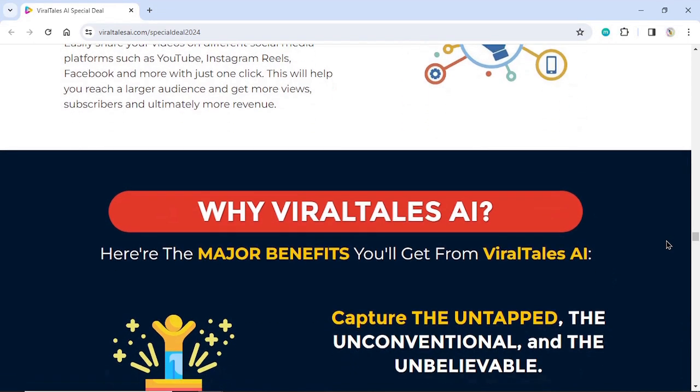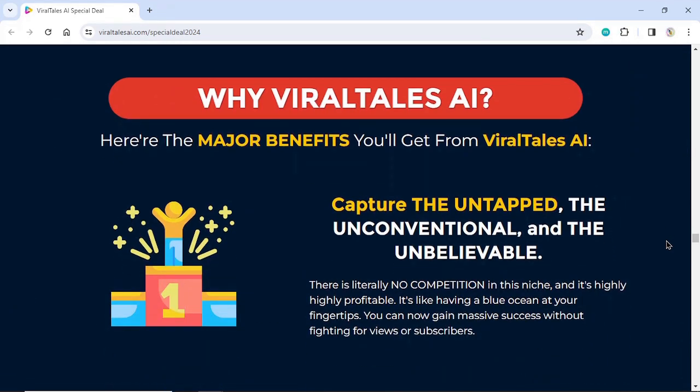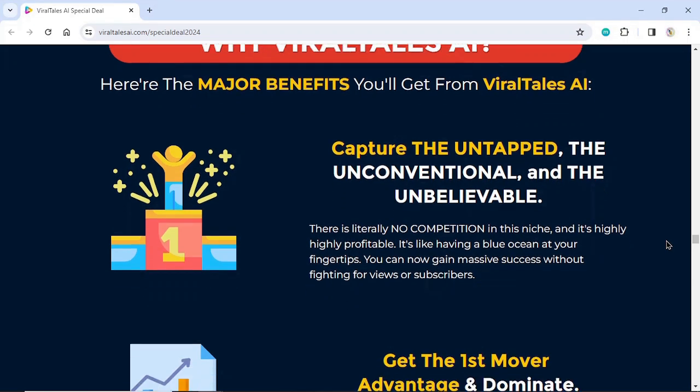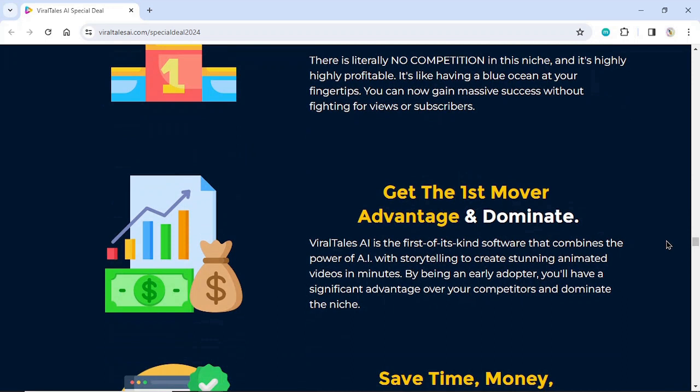Why ViralTales AI? Here are the major benefits you'll get from ViralTales AI. Capture the untapped, the unconventional, and the unbelievable. There is literally no competition in this niche, and it's highly profitable. It's like having a blue ocean at your fingertips. You can now gain massive success without fighting for views or subscribers. Get the first mover advantage and dominate.